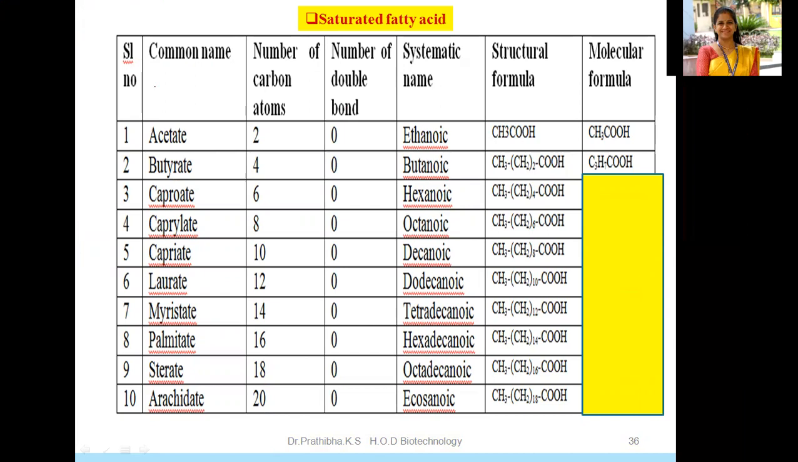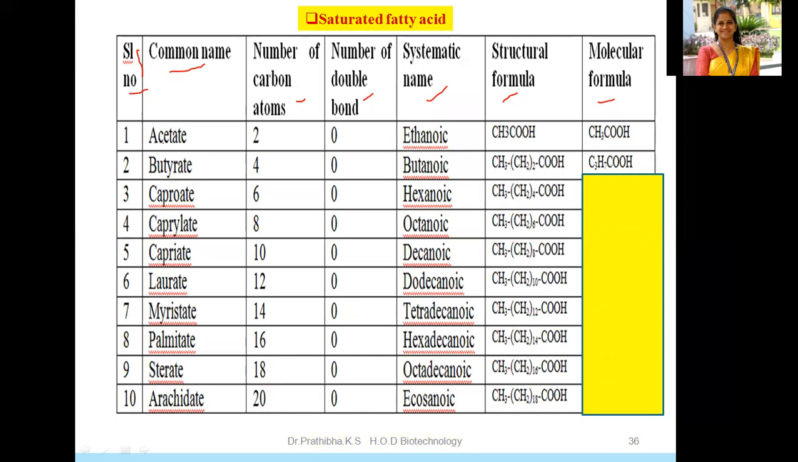Kindly make a table. Kindly follow me, otherwise you will find it difficult to understand this table. First write serial number, then the common name, number of carbon atoms, number of double bonds, then systematic name, structural formula, then molecular formula. Hope you are making notes. Nobody will ask you this in the examination, but you must have this knowledge about saturated fatty acids. If you keep one or two examples in mind, that is more than enough.